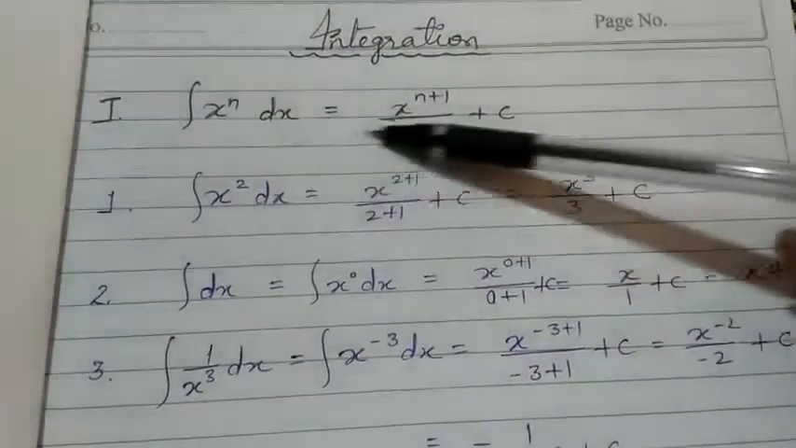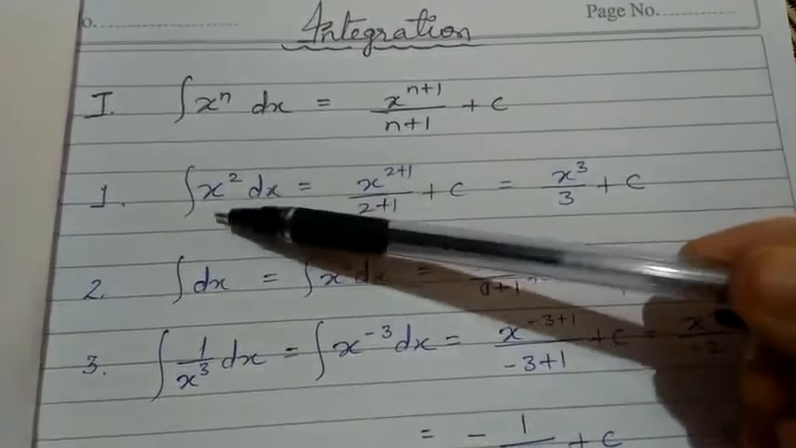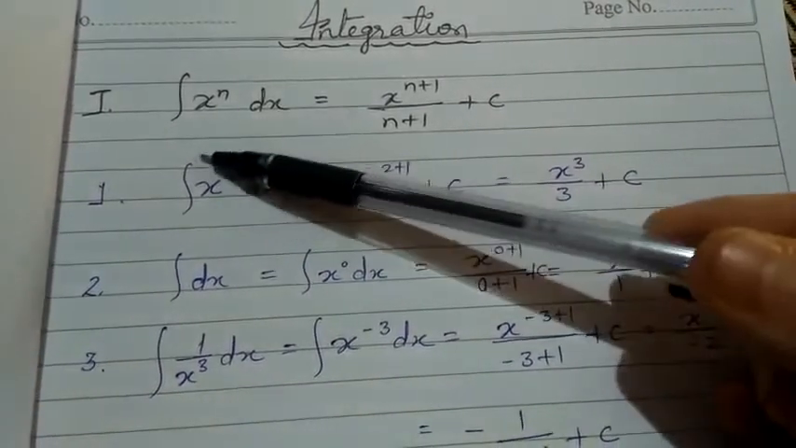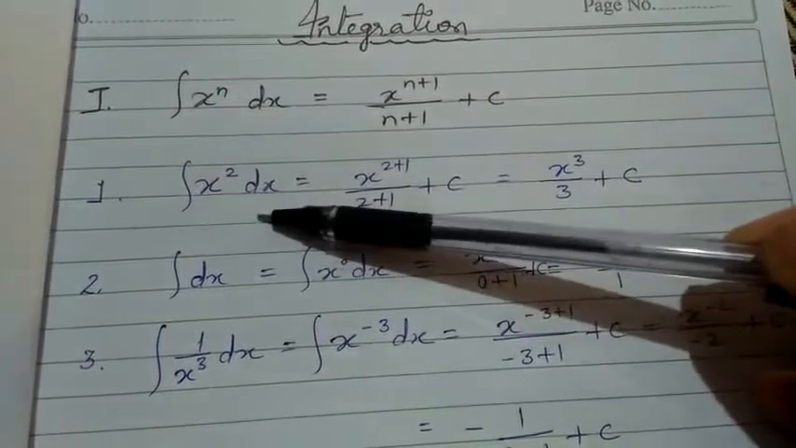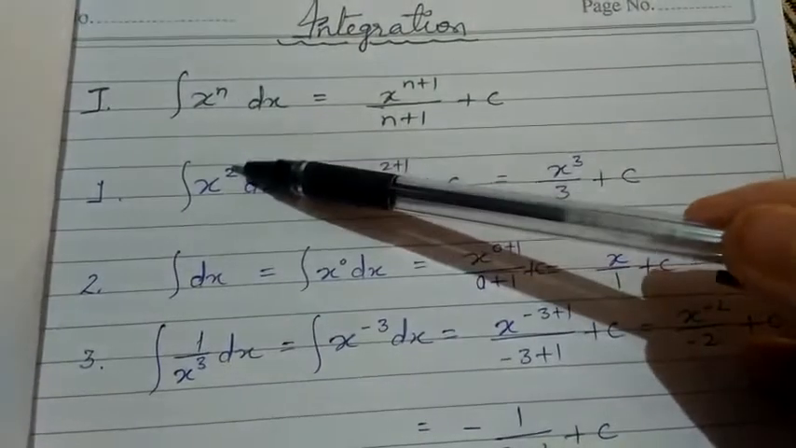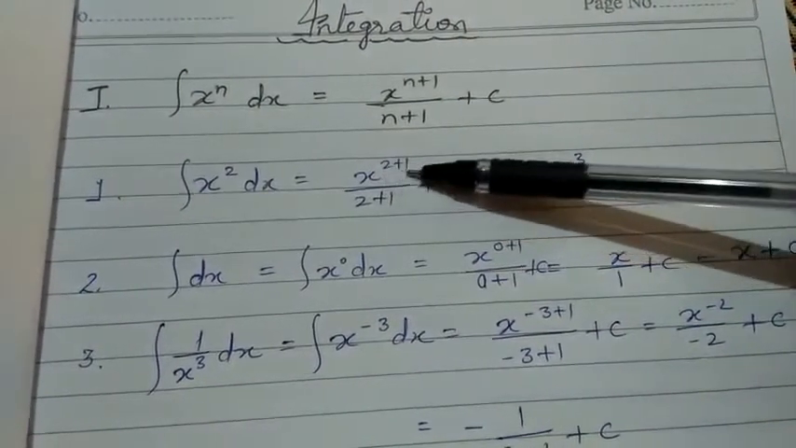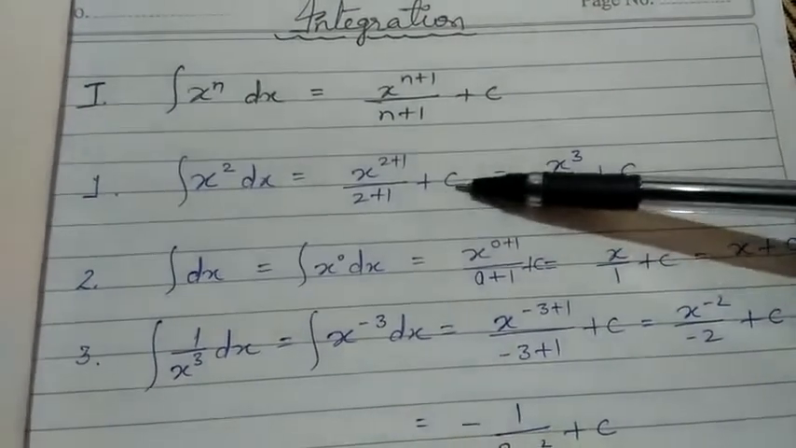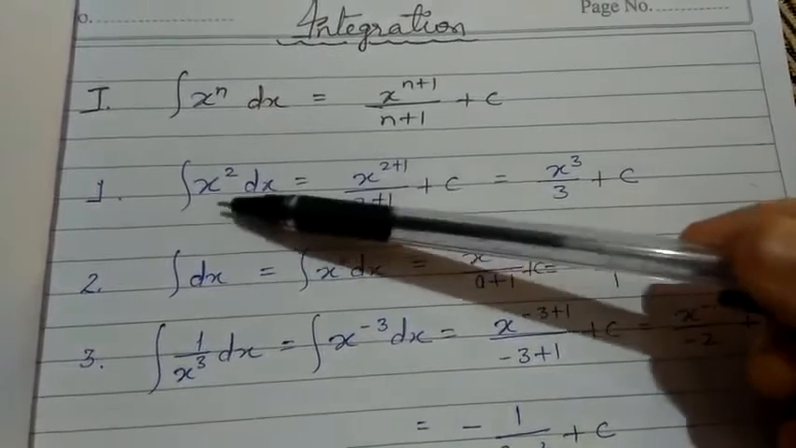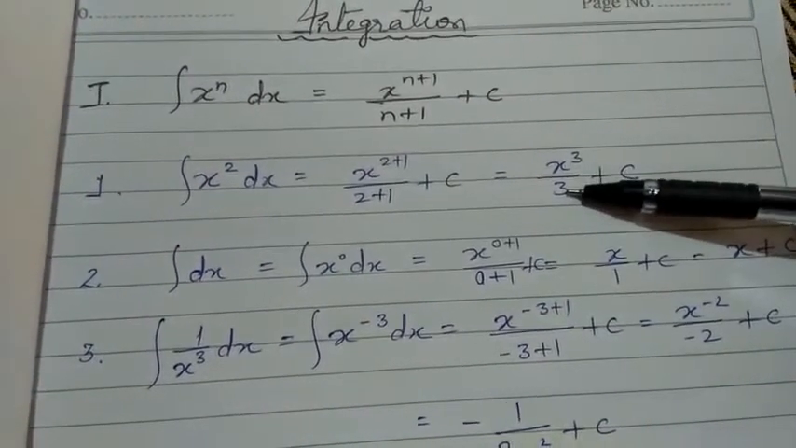So this is one formula. Now I will tell you how to use it. Here in front of you, you can see x square dx, that means integration of x square dx. According to this formula, n equals 2 here. So x to the power 2 plus 1 upon 2 plus 1 plus c, that is x cube upon 3 plus c. So when we integrate x square, we get x cube upon 3.